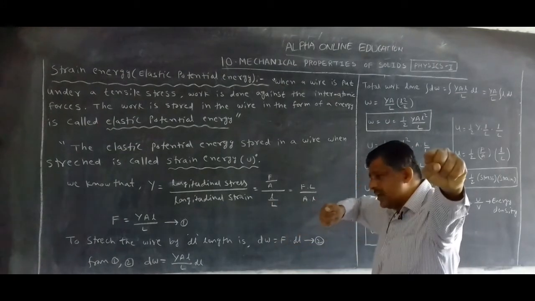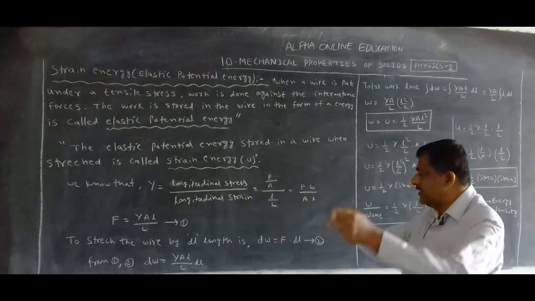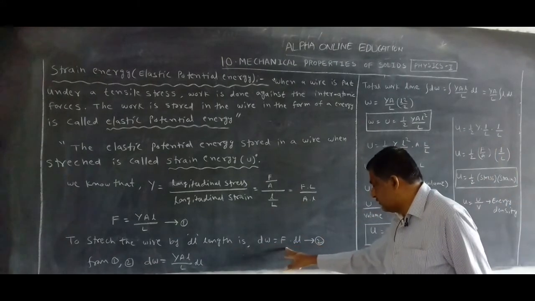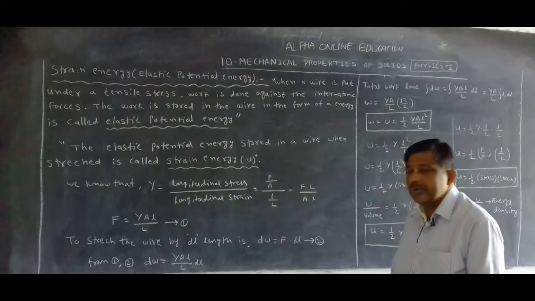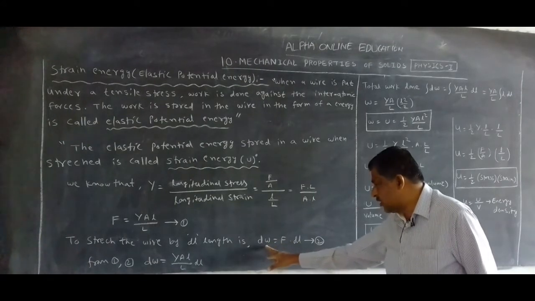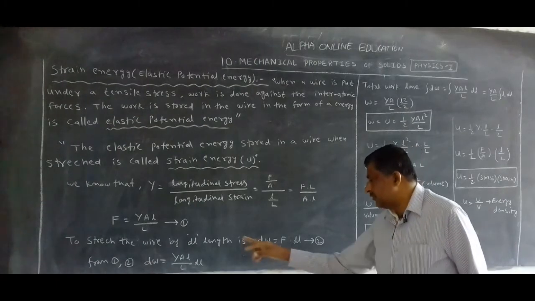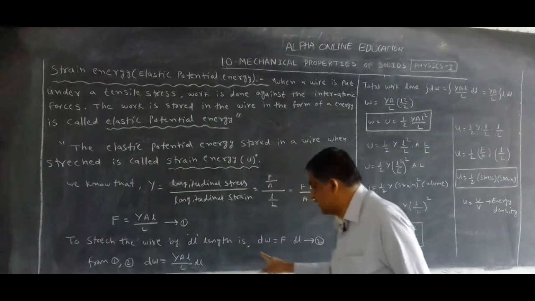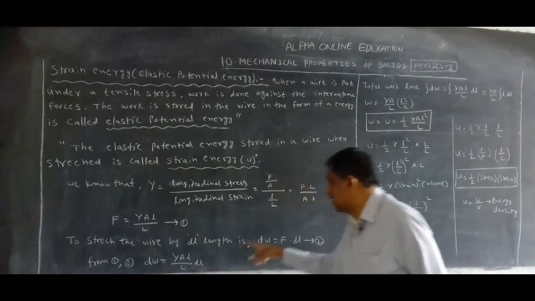To stretch the wire by dl length, work is done. Length is small, so work is also very small. So dW is equal to F into dl. We know the equation for work: force into displacement. Length is small, so work is small. dW is equal to F into dl, equation 2. From equations 1 and 2, in place of F, we substitute this. dW is equal to Y A small l by capital L into dl.